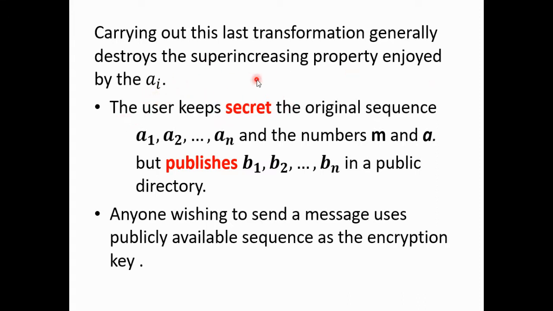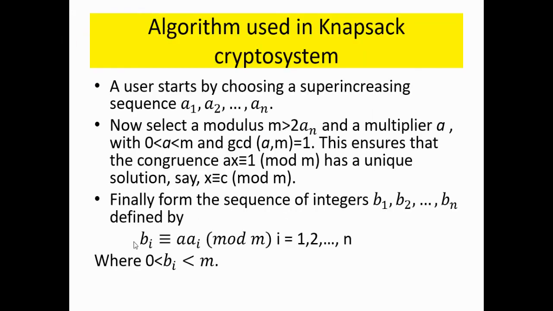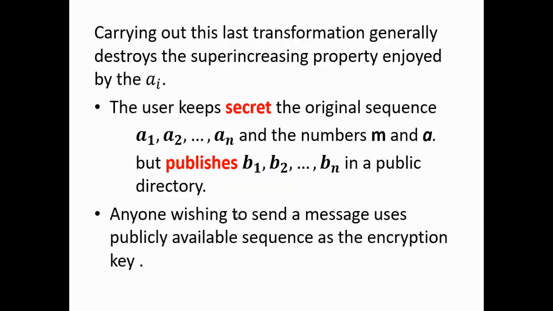If the super increasing property is destroyed, solving the problem becomes hard, so the crypto system is stronger. If it is very hard to decipher or attack the system, then the system is stronger.